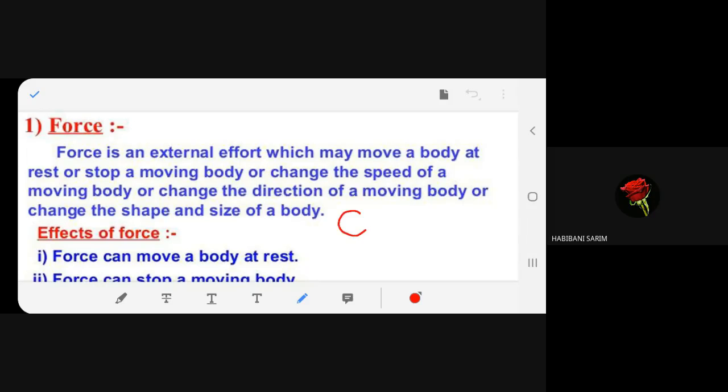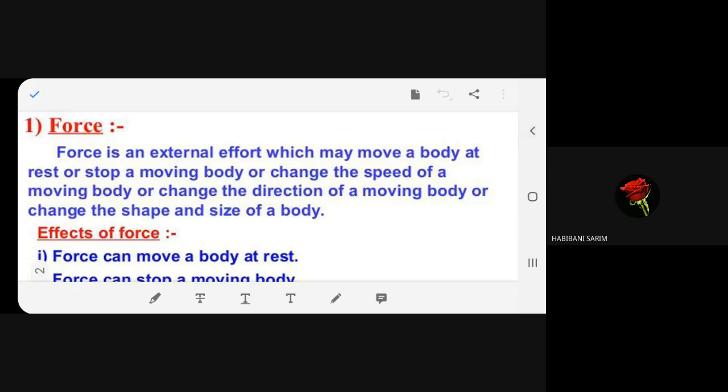The third is that a body is here and I hit it. For example, let's take a cricketer. A ball is thrown at his bat and he swings the bat and the direction of the ball changes. Have you observed that? So it changes the direction of the body as well. Okay, that's another way.